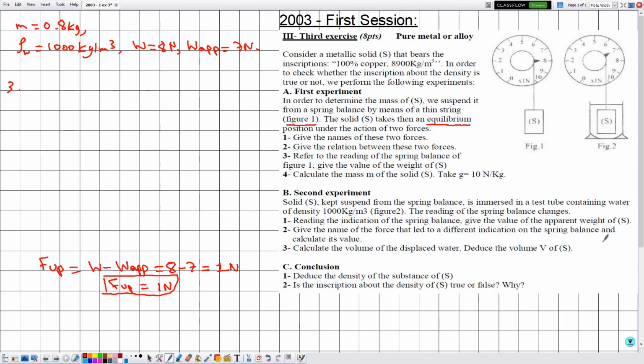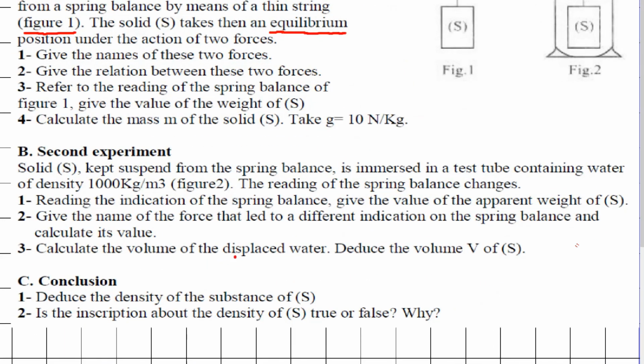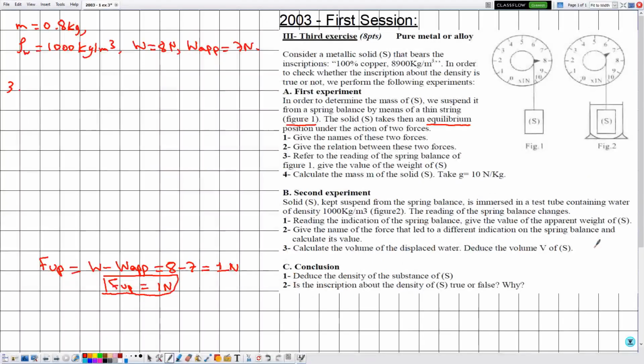So they are asking me to calculate the volume of the displaced water. What does the volume of the displaced water represent? It's the same as the immersed volume. We know that the immersed volume and the magnitude of F vector, which is the Archimedes upthrust, are related via the following formula: F upthrust is equal to the density of the liquid times the immersed volume times G.